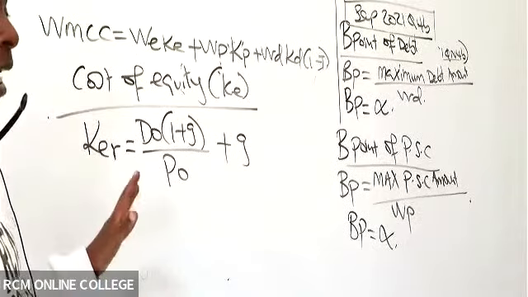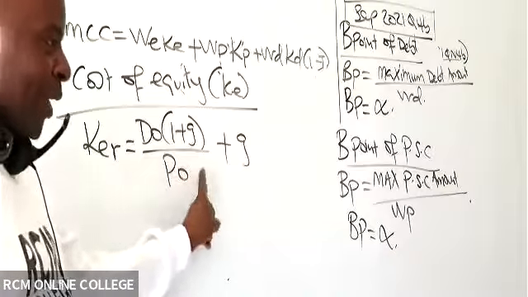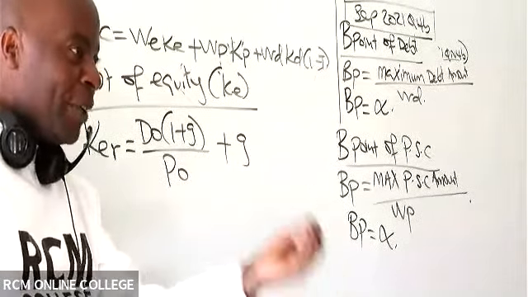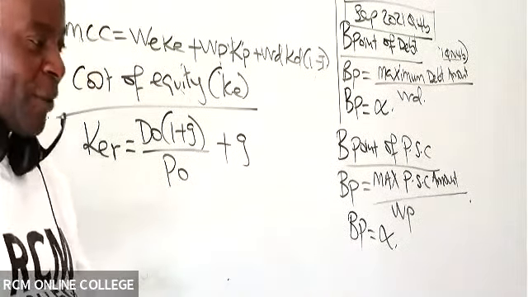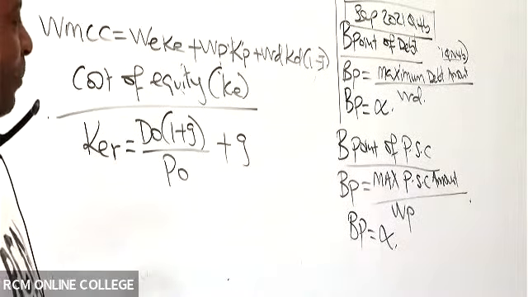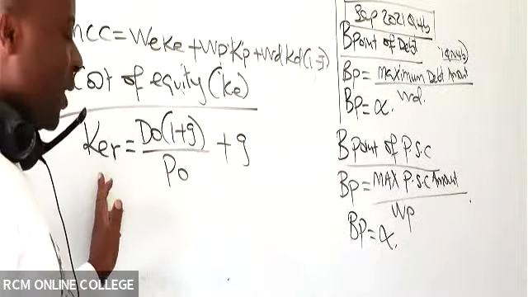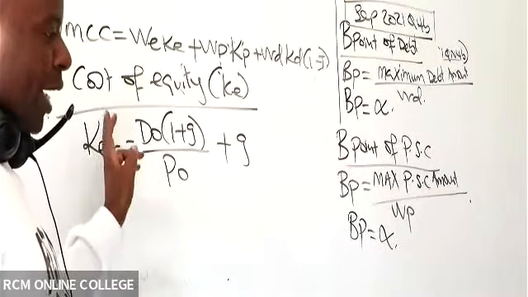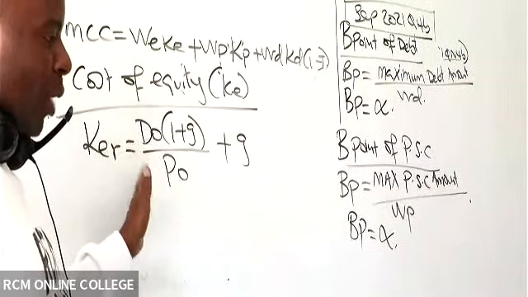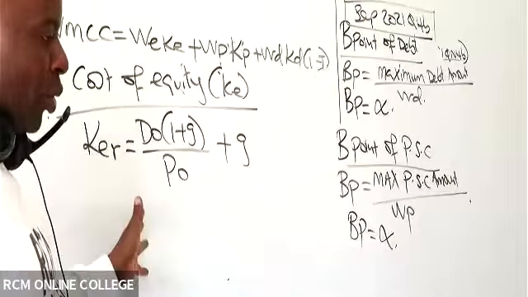Remember, for retained earnings, you can never subtract flotation because this is money that you already have in the bank account. It's a reserve. So cost of equity, retained earnings, we have this as D0 into 1 plus g all over P0 plus g.